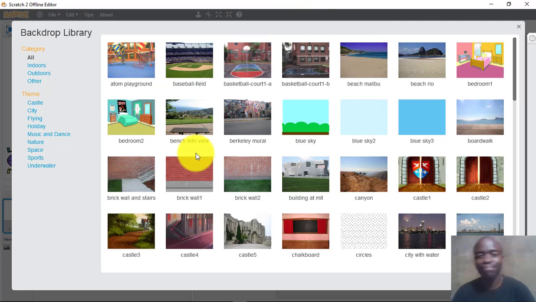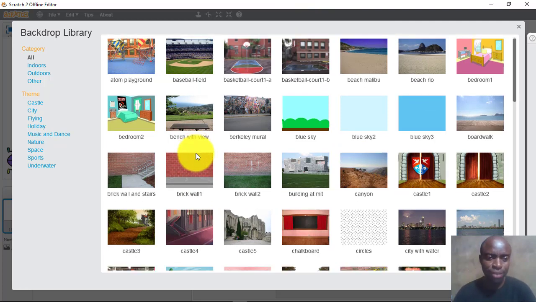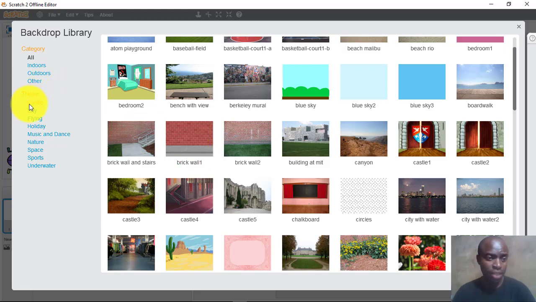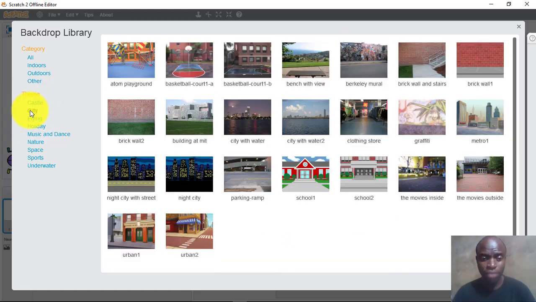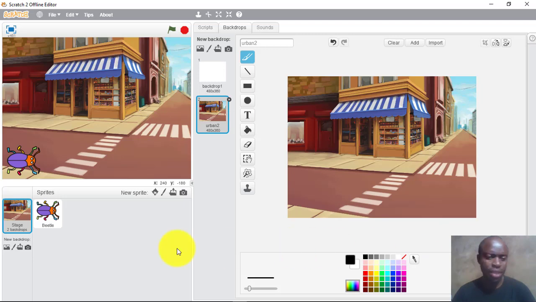And I can take my time scrolling down, but otherwise I can check the cities, and if I click on the cities, I see these beautiful houses here, so I'll choose this one. This is a school. All schools are closed. I can't choose the school. No, let me choose the urban one. Okay, and I'll click OK. It's there. I'll go add another one.